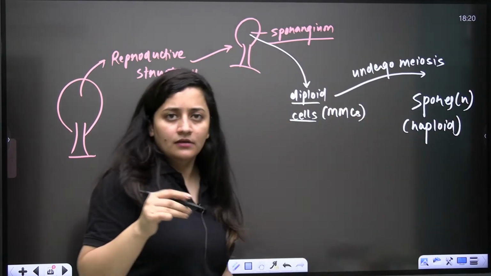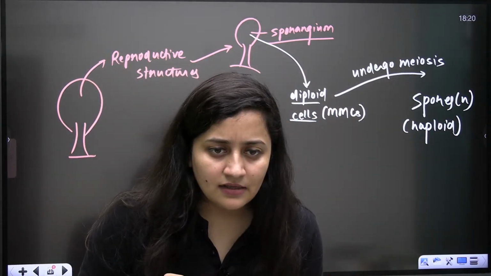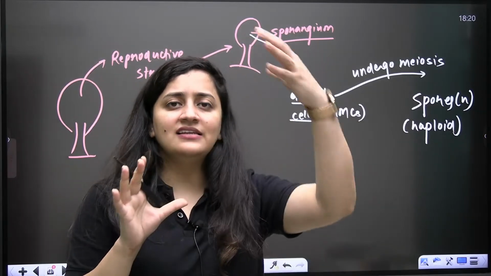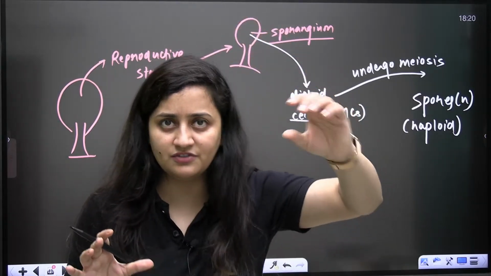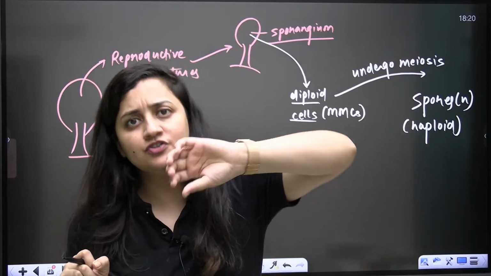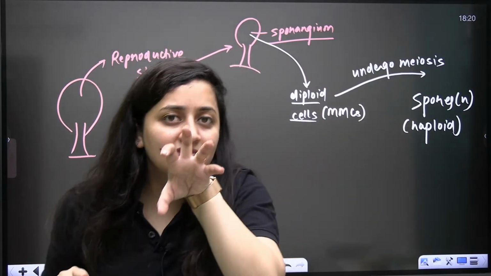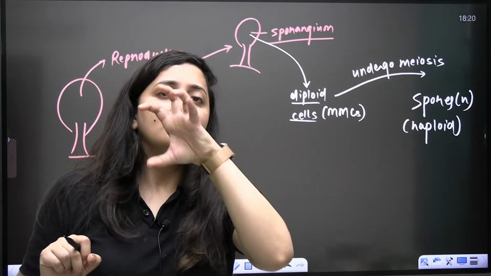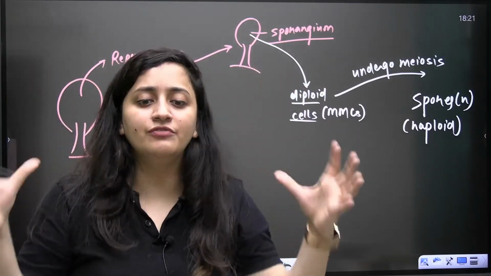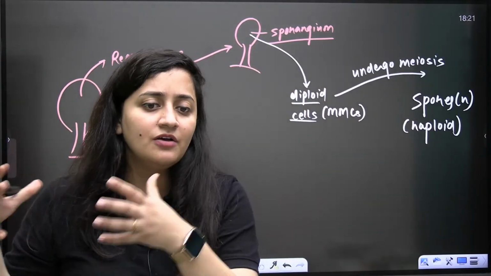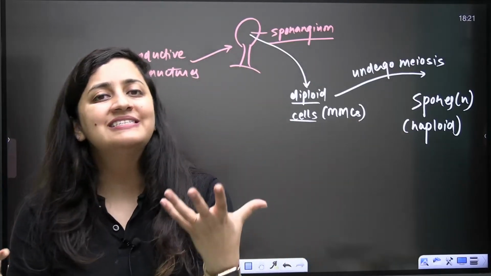Are you able to understand? So we are saying there is a plant. The plant will have reproductive structures. In those reproductive structures, we will see sporangium. What is the meaning of sporangium? The structure in which spores will form.